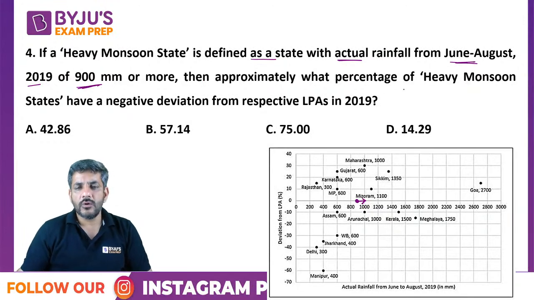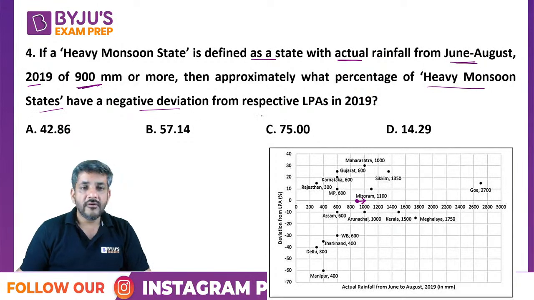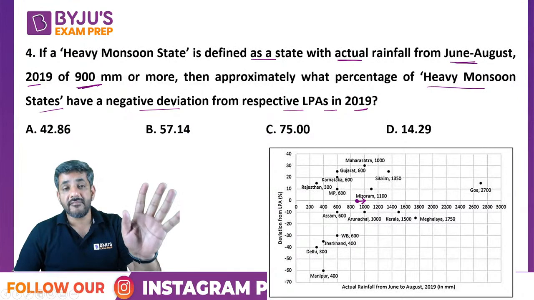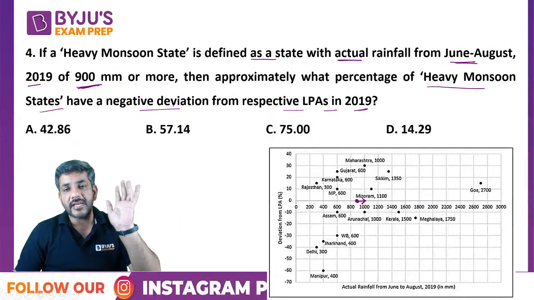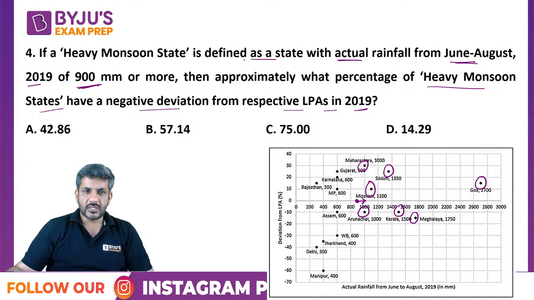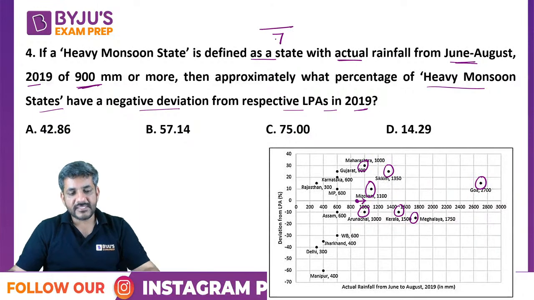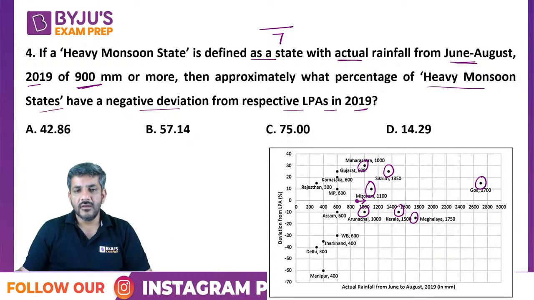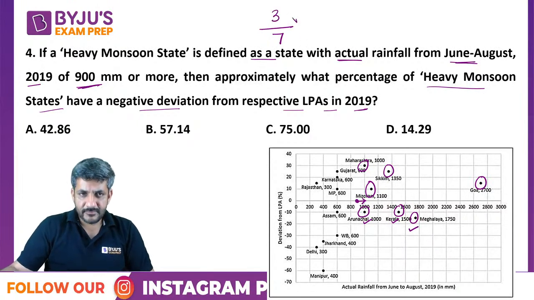Then approximately what percentage of heavy monsoon states have a negative deviation from respective LPAs in 2019? किस किस का negative deviation है? How many percentage of those are there? First of all, above 900 है कौन कौन से? 1, 2, 3, 4, 5, 6, 7. Total है 7. उसमें से how many of them are having a negative deviation? 1, 2, 3. 3 are having a negative deviation.